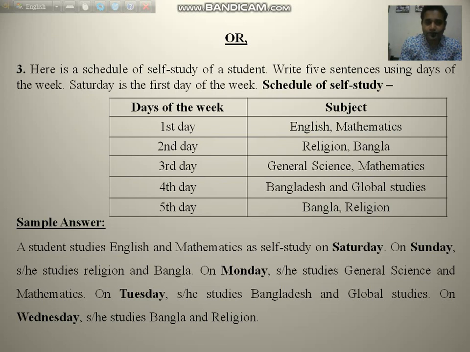On Wednesday, he or she studies Bangla and Religion. So here I have used he or she, but in the question, if you are a boy, you will write down he, or if you are a girl, you will write down she. So here we will find the scheduled date and through which we can write down the answer.